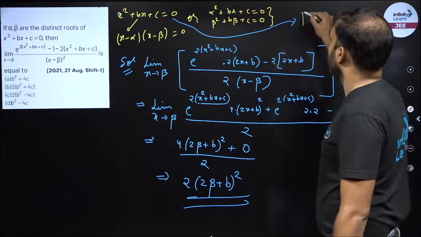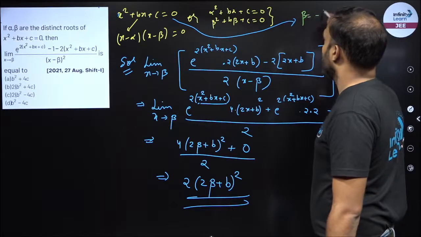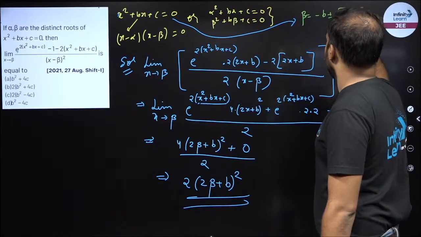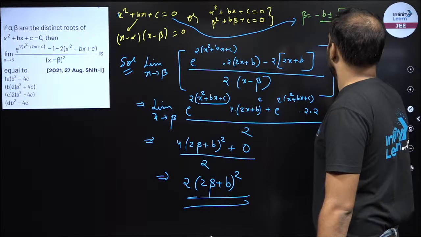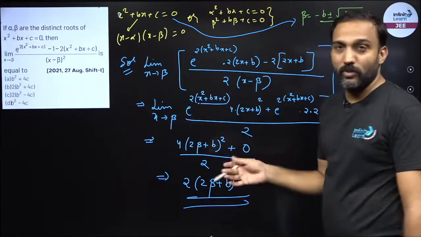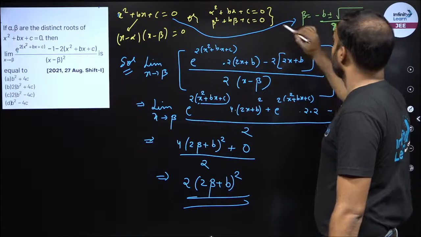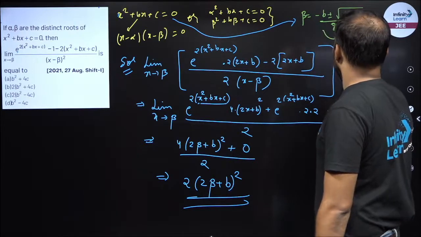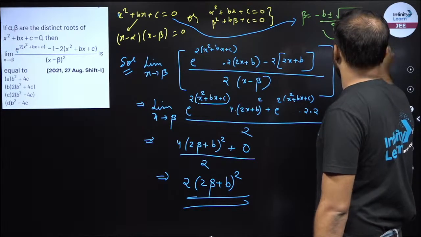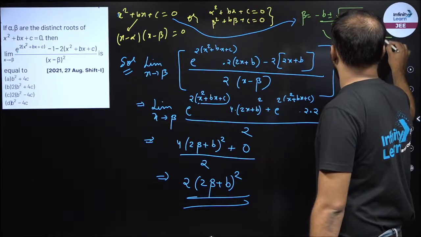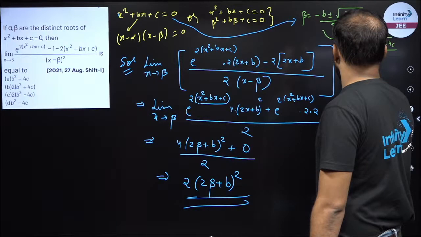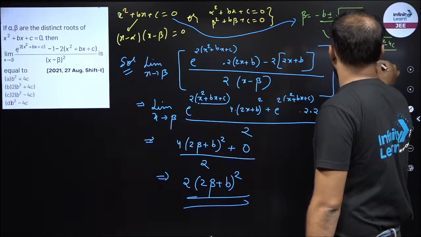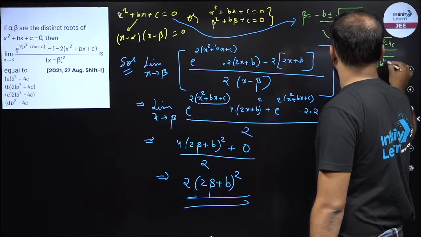So what is the beta? Beta is minus b plus minus under root d upon 2a, right? Now a is 1, so beta is equal to b plus minus root of b square minus 4c upon 2. Multiply this, you get 2 beta plus b is equal to nothing but plus minus root of b square minus 4c.